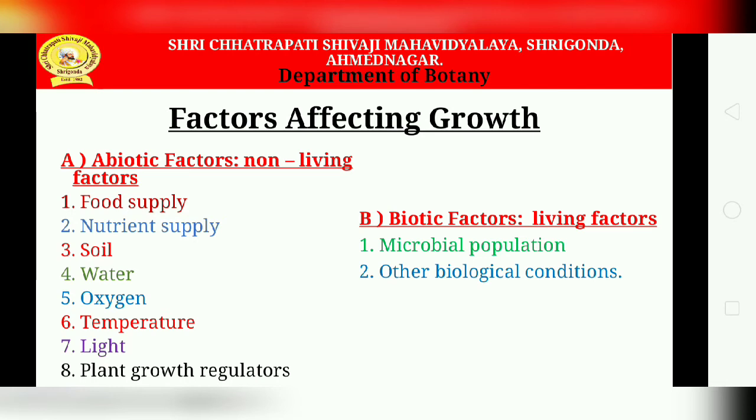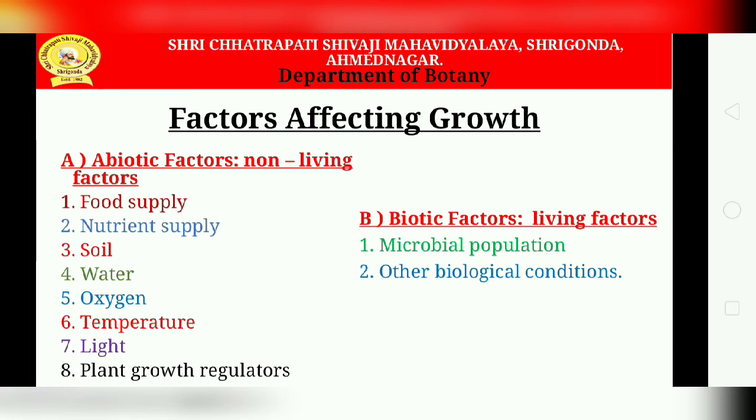It is an organic substance produced within a plant, which at a low concentration promotes, inhibits or modifies the growth process. The effect is usually observed at a site other than the site of synthesis. So these are the abiotic factors, or non-living factors, for growth.